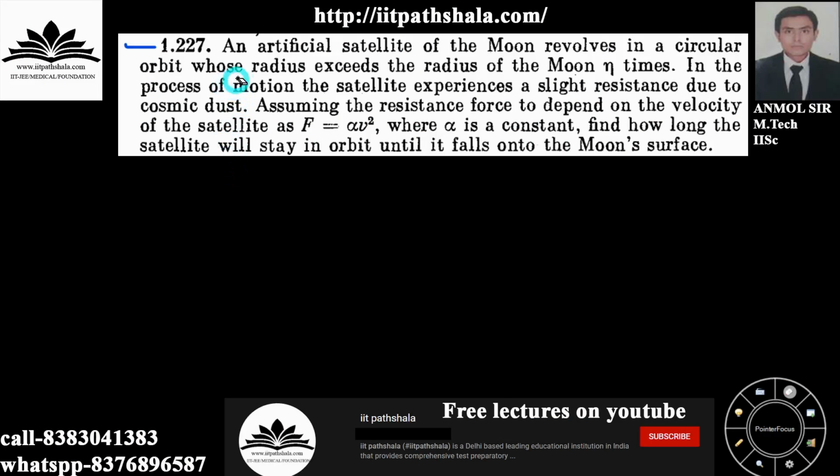So in the following problem, an artificial satellite of the moon revolves in a circular orbit whose radius exceeds the radius of the moon by eta times. In the process of the motion of the satellite, it is experiencing a slight resistance due to the cosmic dust itself. You are assuming that the resistance force depends upon the velocity as follows, and alpha is a constant. You have to find how long the satellite will stay in the orbit until it falls onto the moon surface itself.